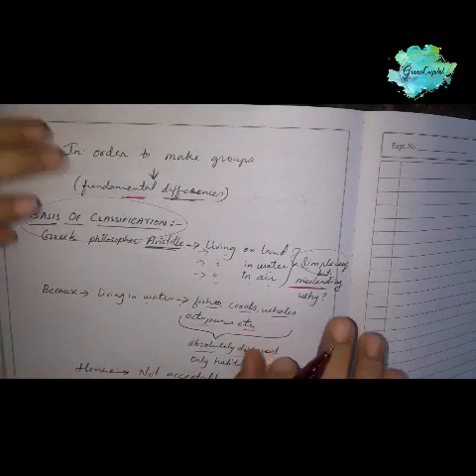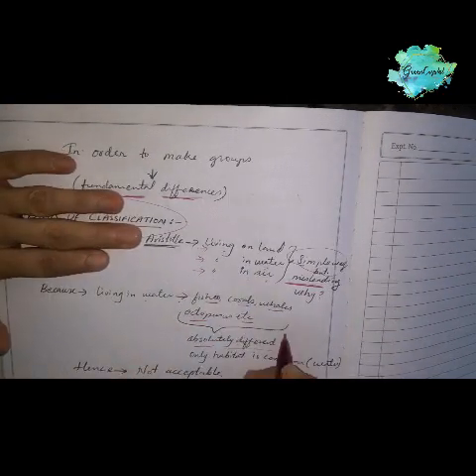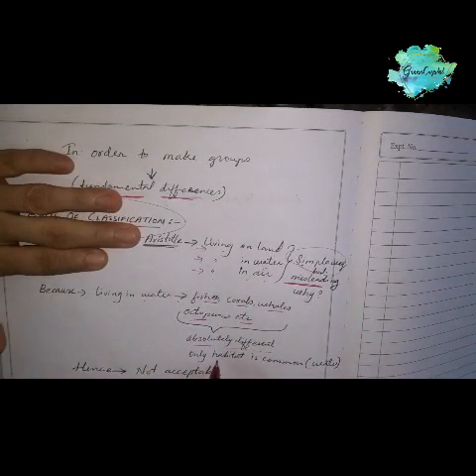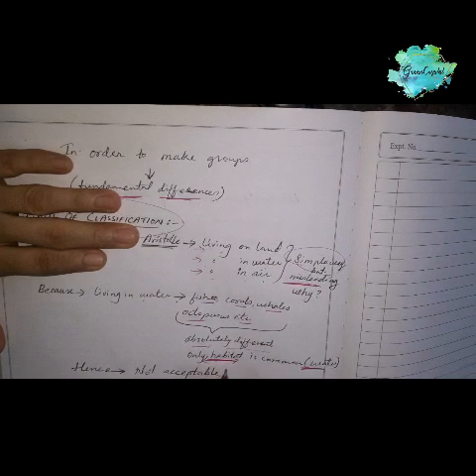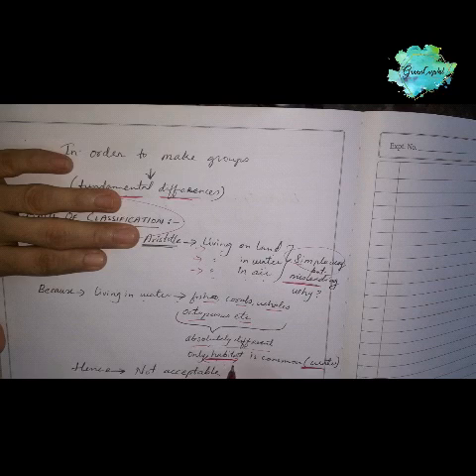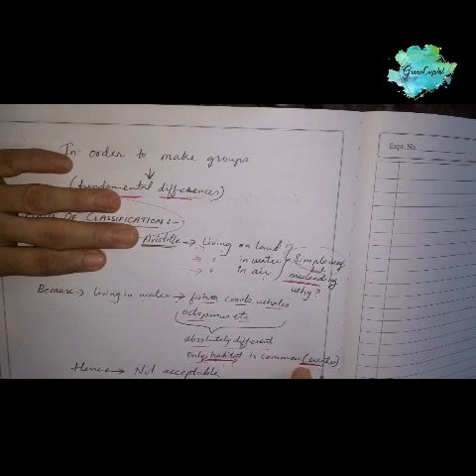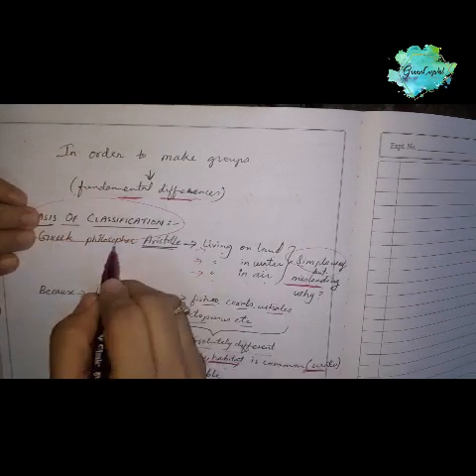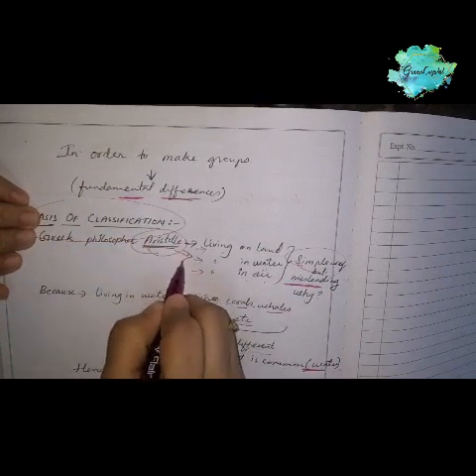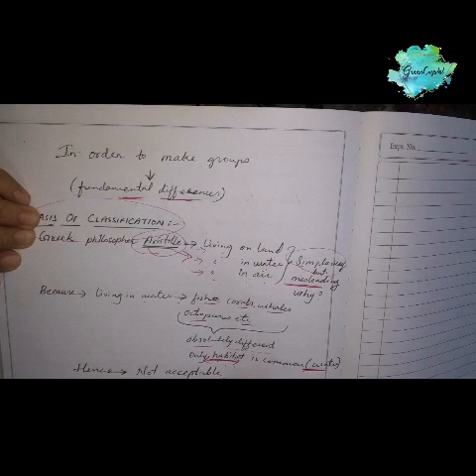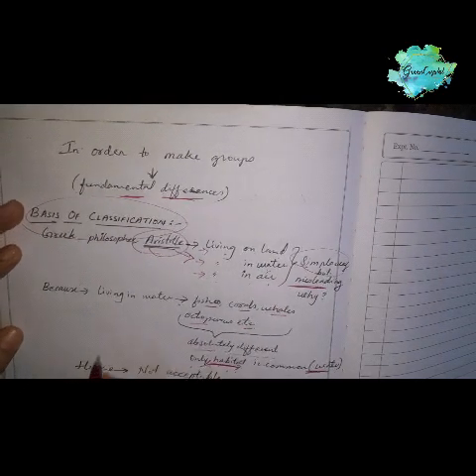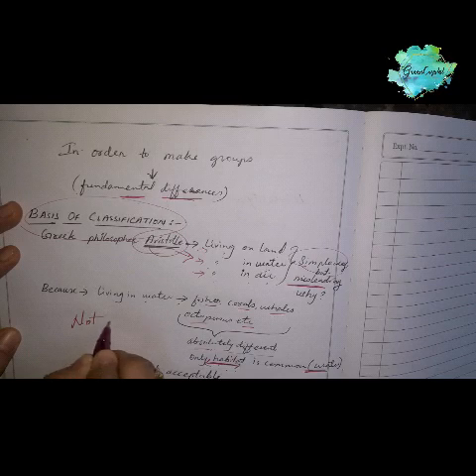Only what is common in them is water, that is the habitat. Habitat means the place where they live. Only their habitat is common. Hence, this Aristotle's method of classification is not acceptable. Got it? That's why it is not acceptable.